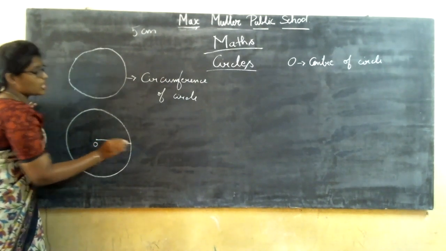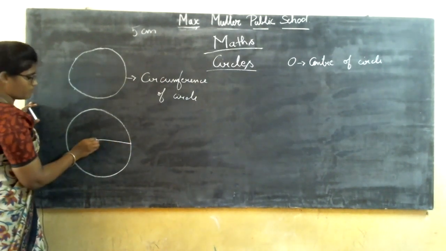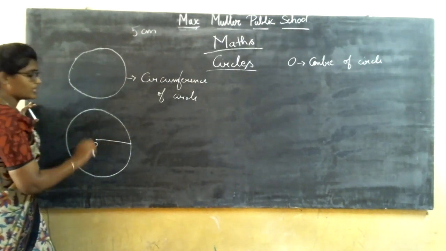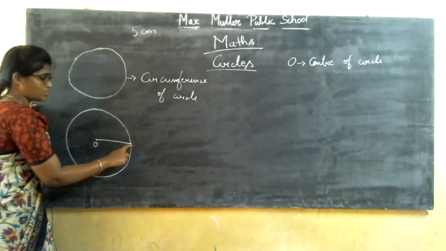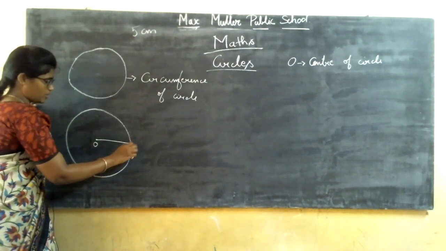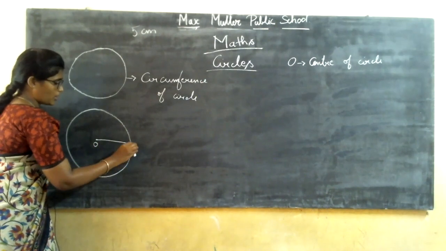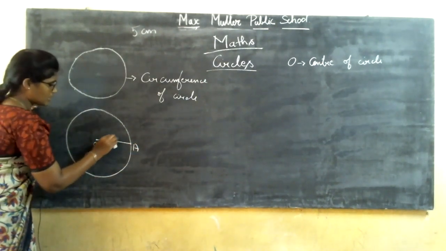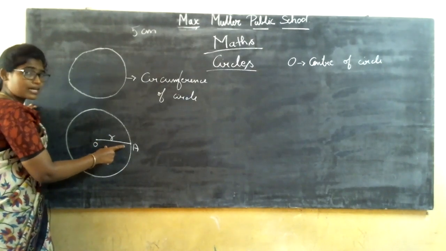From the reference point, that is from the center of the circle, if I draw a straight line which touches the circumference of the circle, then that line is called the radius of the circle.